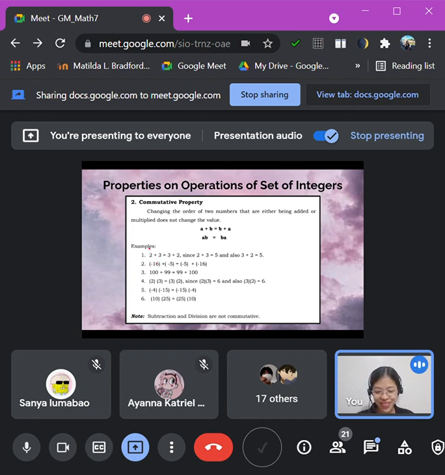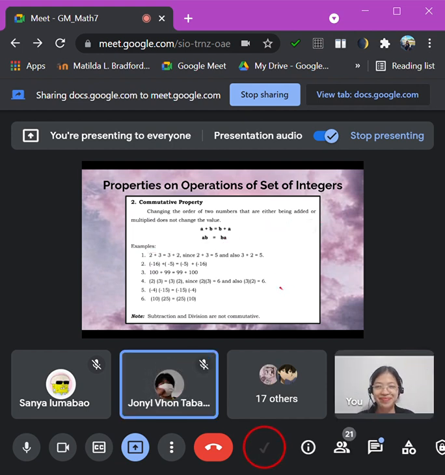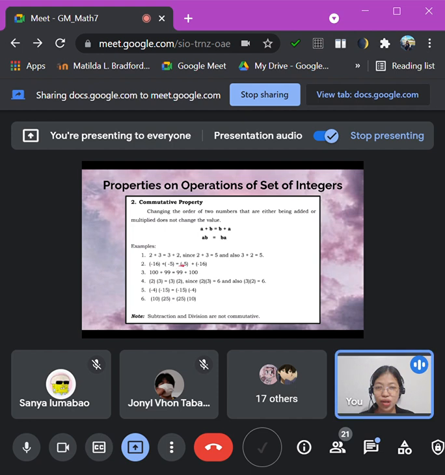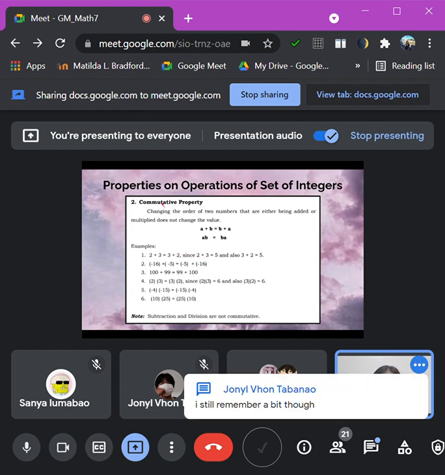Oh, I forgot our lesson, sorry. Okay. So if we exchange their orders, we have negative 5 plus negative 16, right? It's the same, class. If we add this, it is still negative 21. Okay. So that is still the commutative property.